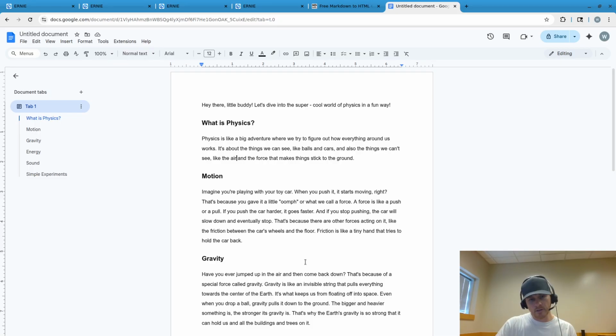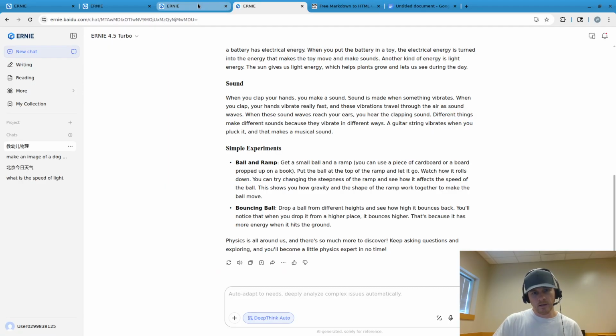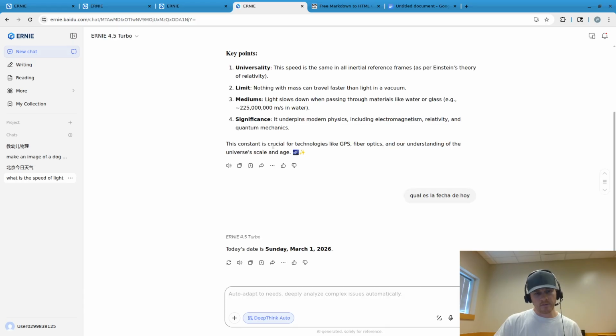And I think this is quite good. So teach me physics, you've got motion, gravity. And then a 6-year-old can understand this. Have you ever jumped in the air and then come back down? That's because of a special force called gravity. I think that's fantastic.